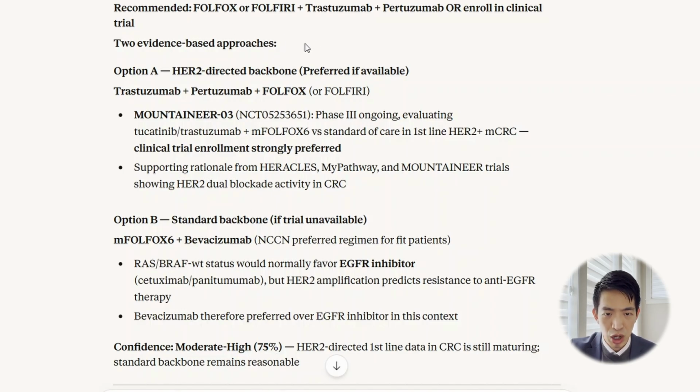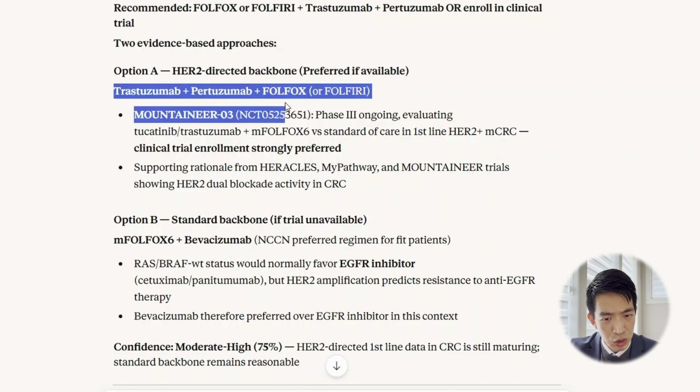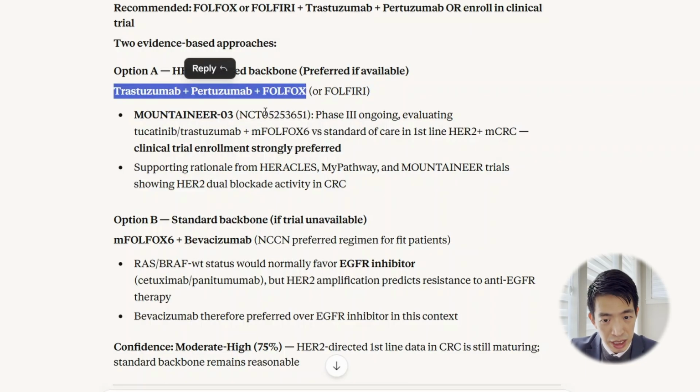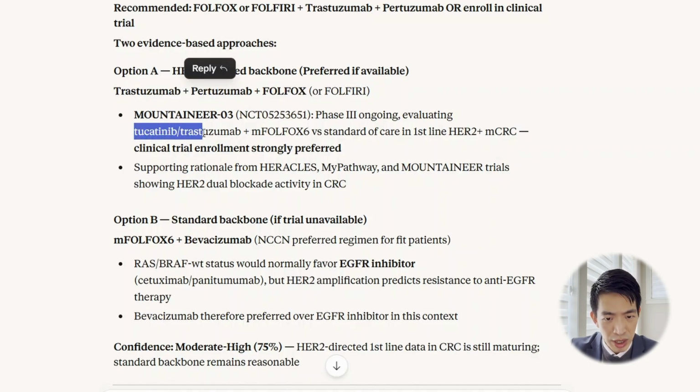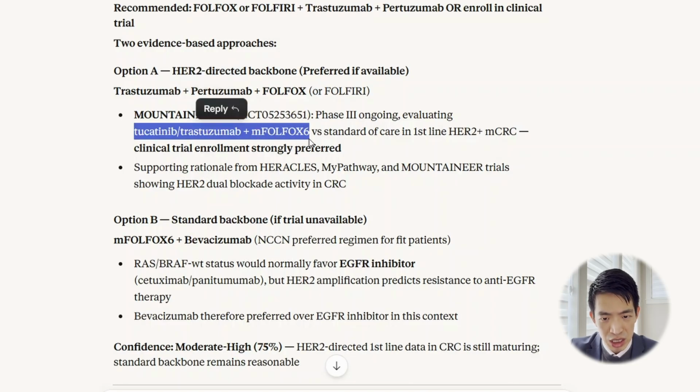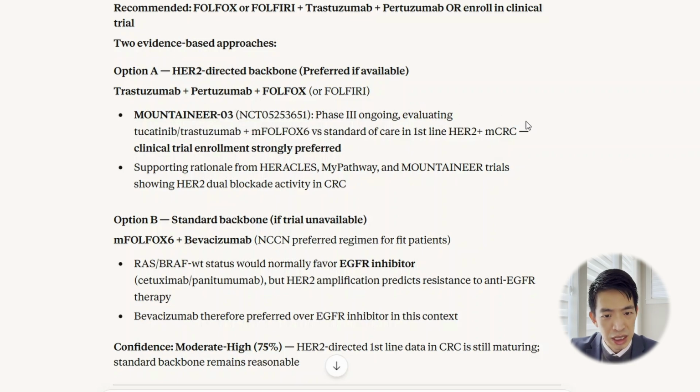So besides this wrong recommendation, it mentioned consideration for enrollment in a clinical trial, which certainly makes sense and is quite reasonable. Now, it highlighted the trastuzumab, pertuzumab plus FOLFOX and is actually citing the MOUNTAINEER trial, which, as you know, is an ongoing trial, at least at this time of filming. And it's actually studying a different set of medications than the ones it's recommending. So this is the first inconsistency that we're seeing. AI is recommending a regimen with real medicines and citing a real trial, but the mismatch here is quite evident.